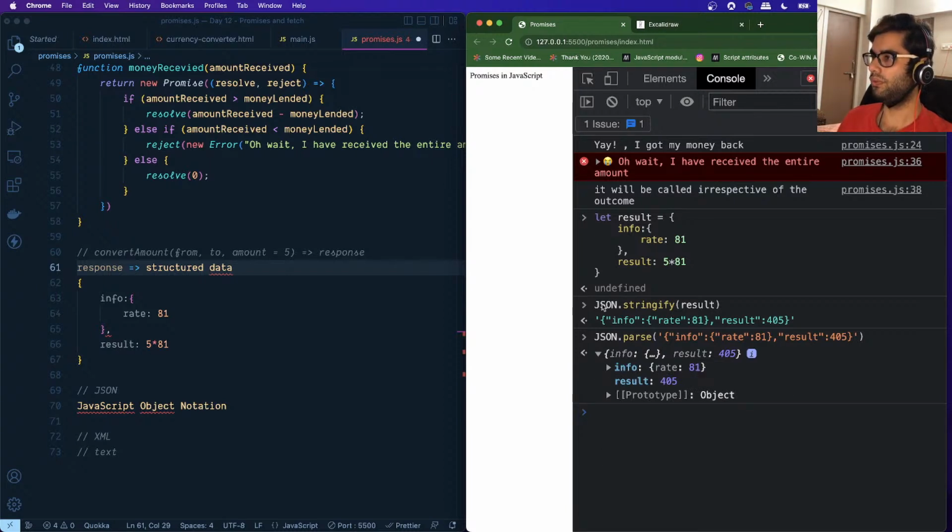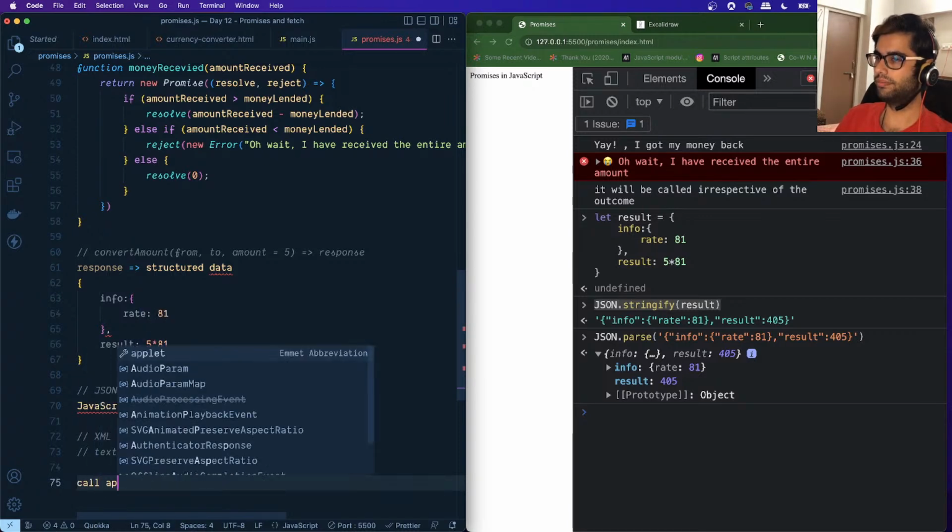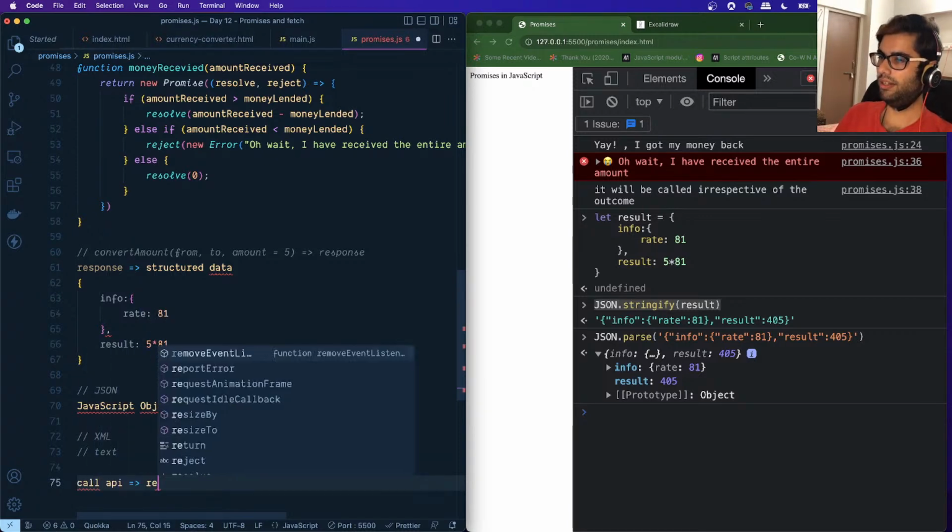So we have these two utility functions available, which allow us to convert between a JSON and a JavaScript object.